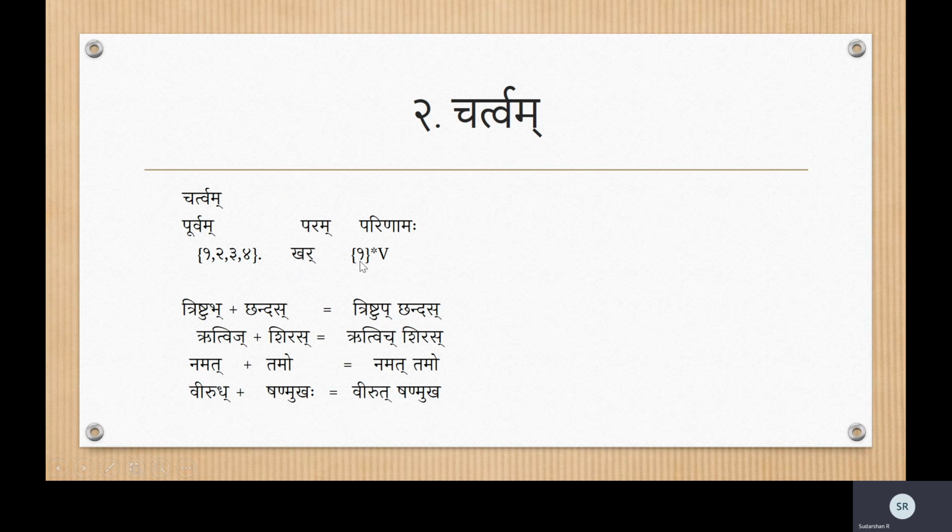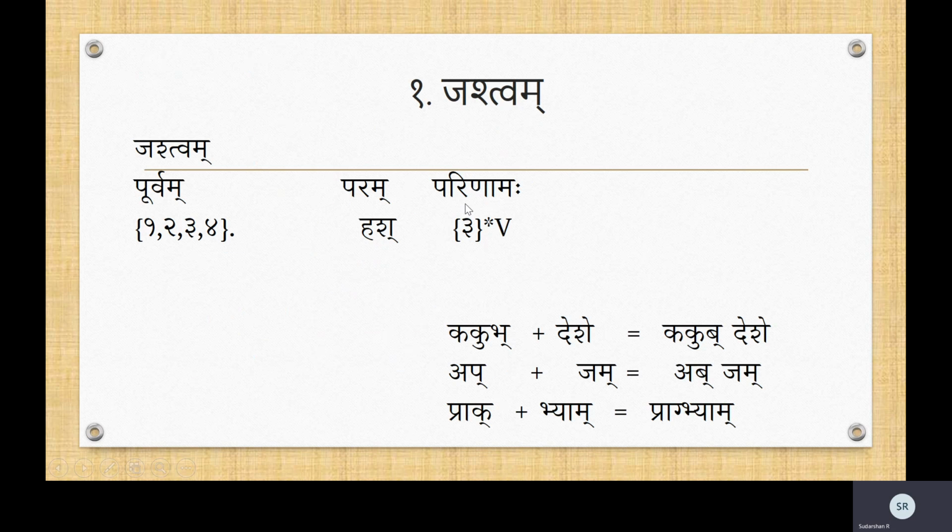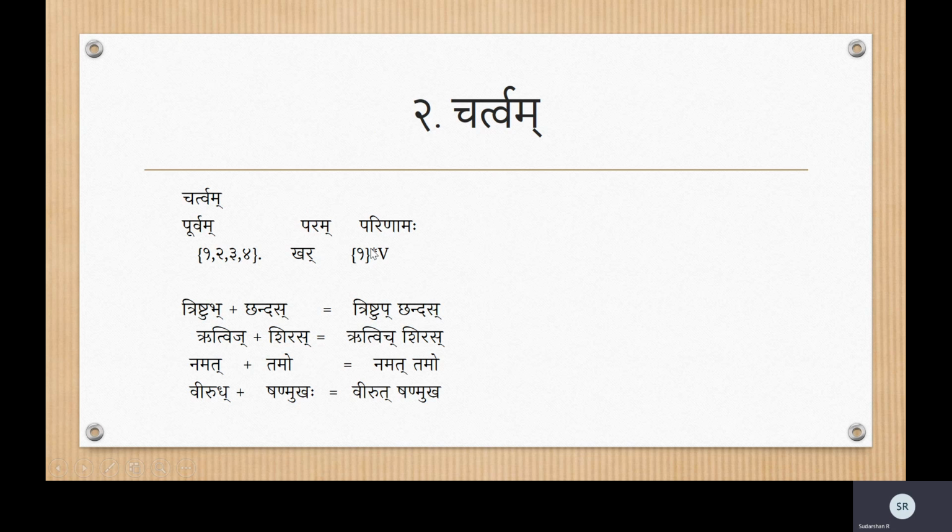Since it contains the first column, the Parinama is the Char letters. So we say Chartvam. Like the Jashtvam, the third column was represented by the Pratyahara Jash, we call it the Jashtva Sandhi. Similarly here we have the first column, so that comes under Char, so it is called the Chartva Sandhi.